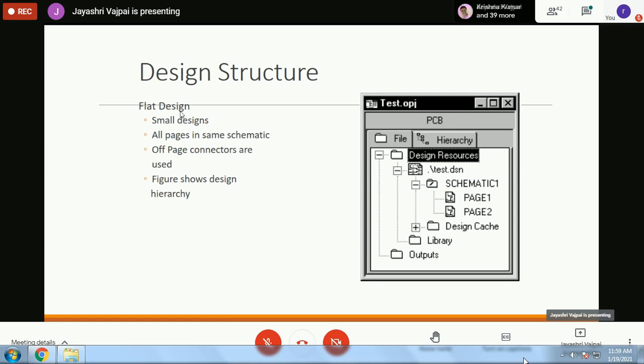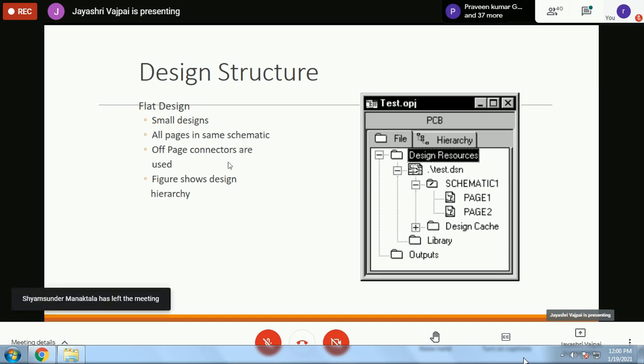it is a single page design where all the elements are at the same level, right? But those multiple pages can be coupled together. So that part where all the elements are used at the primary level, they are called flat designs. For small designs, when all the pages are in the same schematic, it doesn't mean that you have to draw everything on one page. The design can be spread over multiple pages, and output of one page can go to the next page and so on.